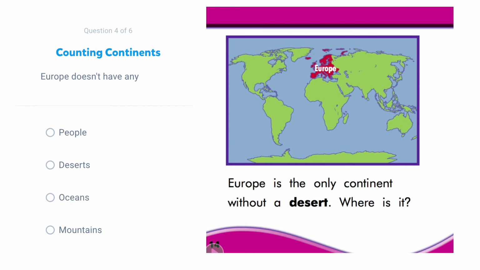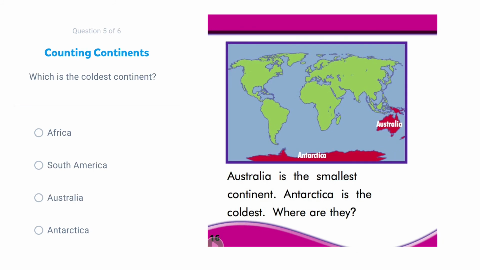Europe doesn't have any... Go back to the book, go look for Europe. And here I see on page 14, it says Europe is the only continent without a desert. And that is one of my answer choices. So that's how I'm going to know to pick that answer. Which is the coldest continent?